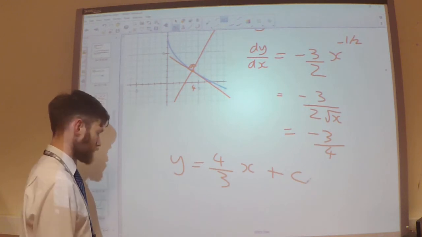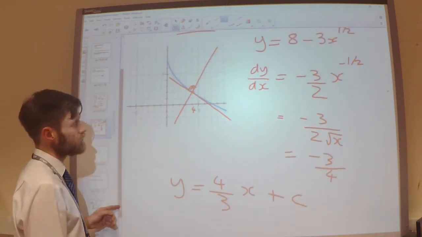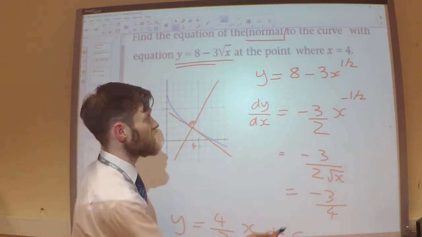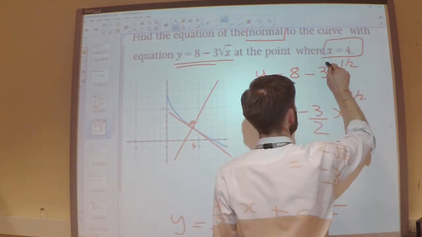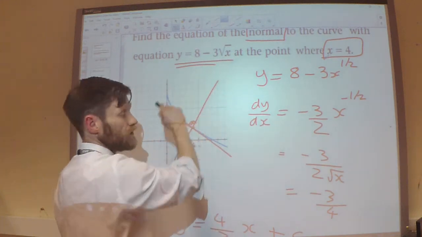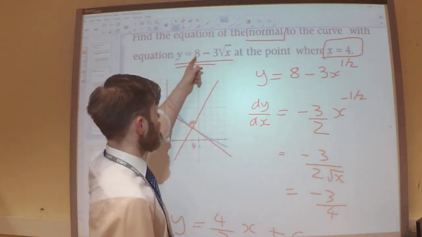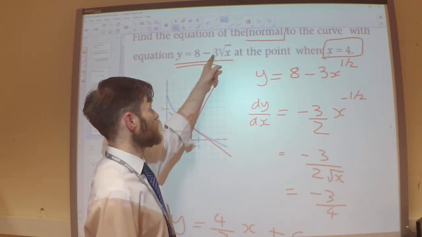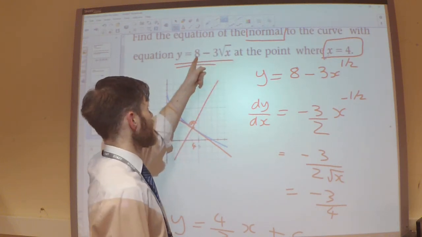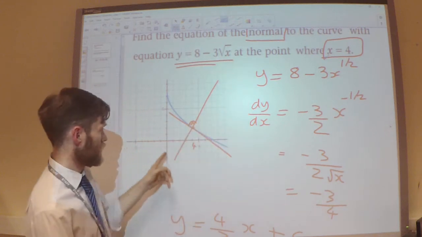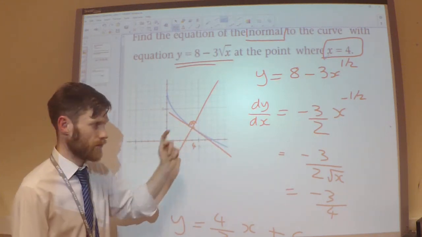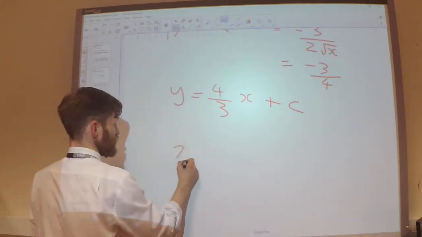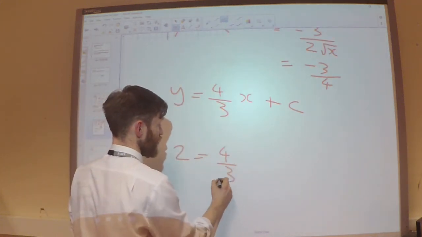Okay, I need to know the coordinate. So I know the x coordinate, I need to know the y coordinate. So if I substitute 4 into my y function, so y equals 8 minus 3 times the square root of 4. So 3 times 2 is 6, 8 minus 6 is 2, which makes sense from the diagram. So y is 2 when x is 4.